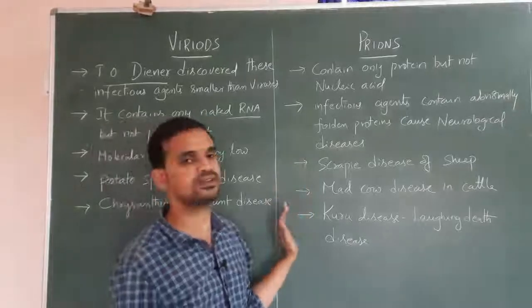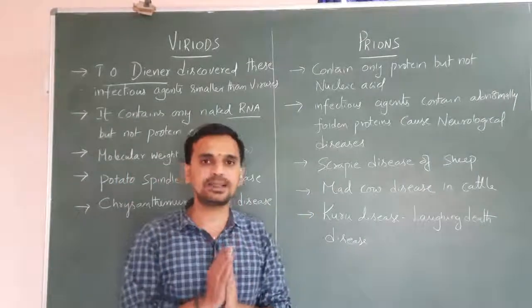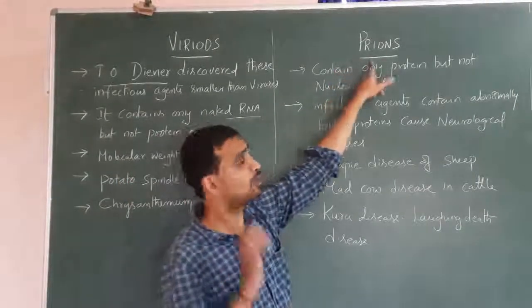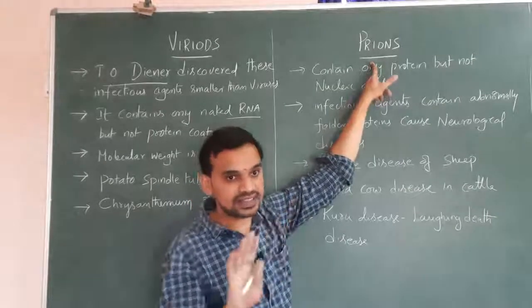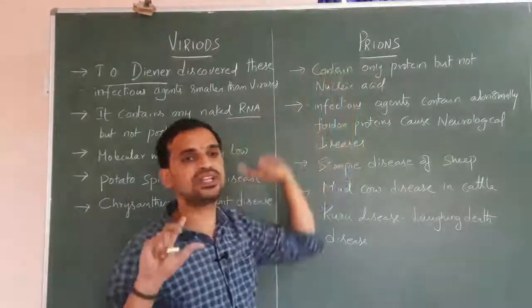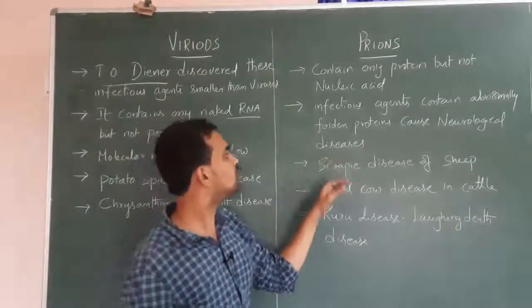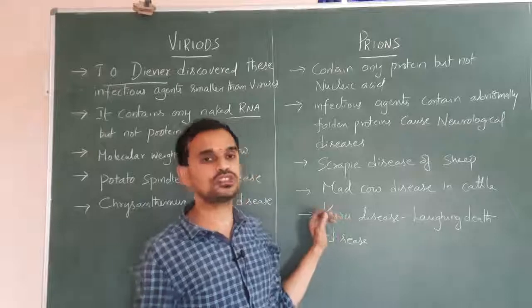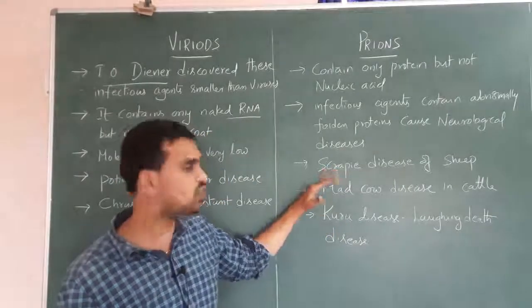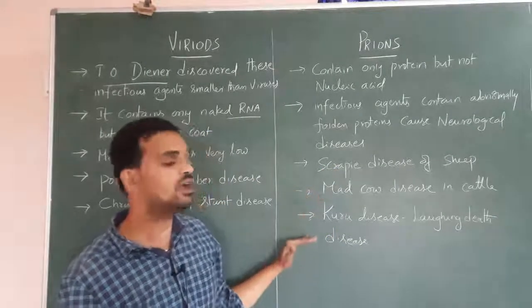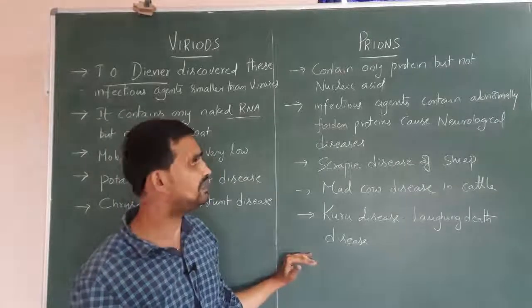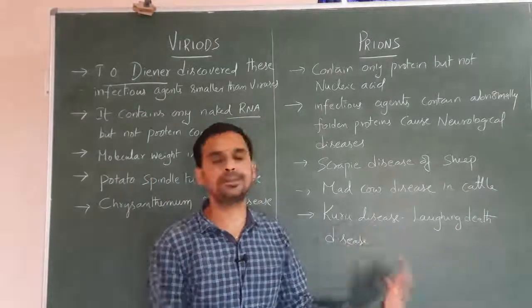So this is about prions. Prions are nothing but proteinaceous agents which do not contain the genetic material. Here the proteins are abnormally folded and cause neurological disorders. So the diseases caused by the prions are scrapie disease of sheep, mad cow disease in cattle, Kuru disease, that is laughing death disease. So this is about prions.